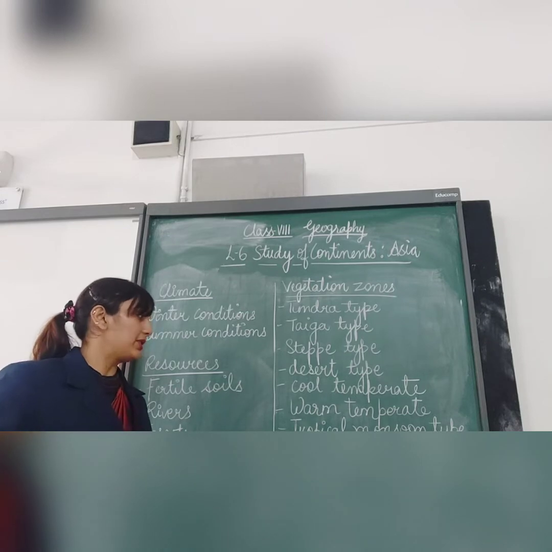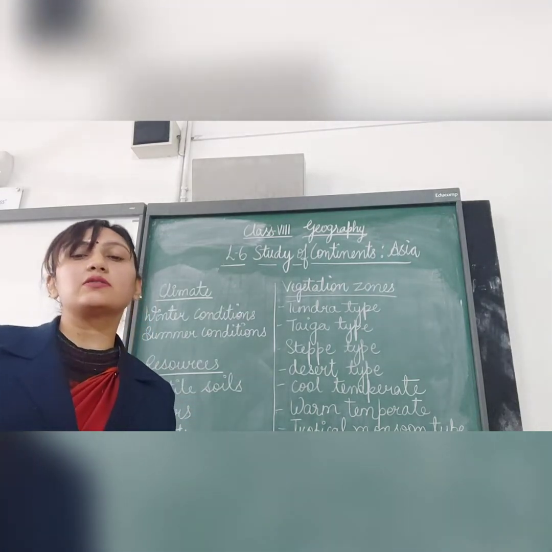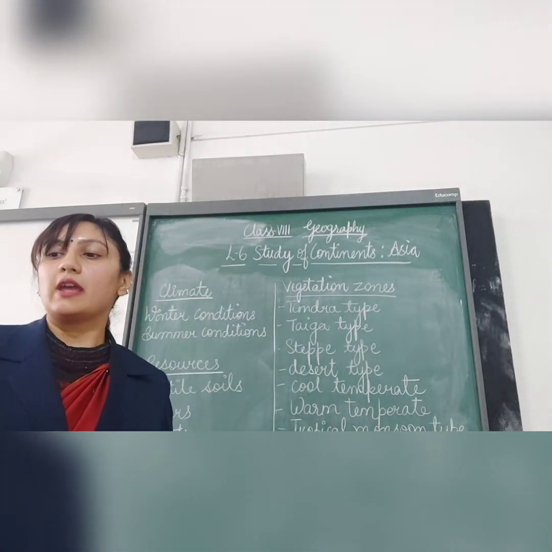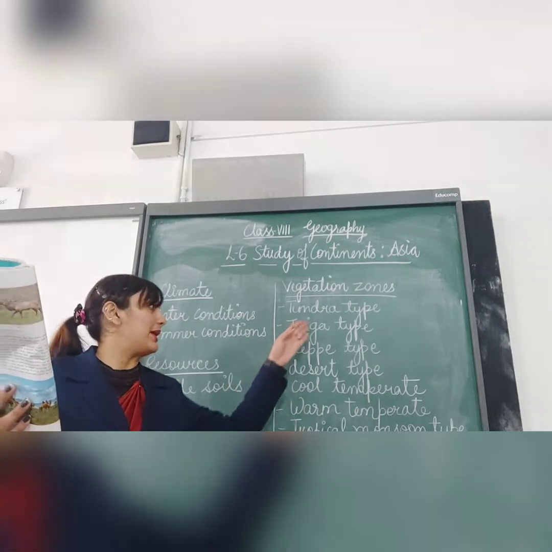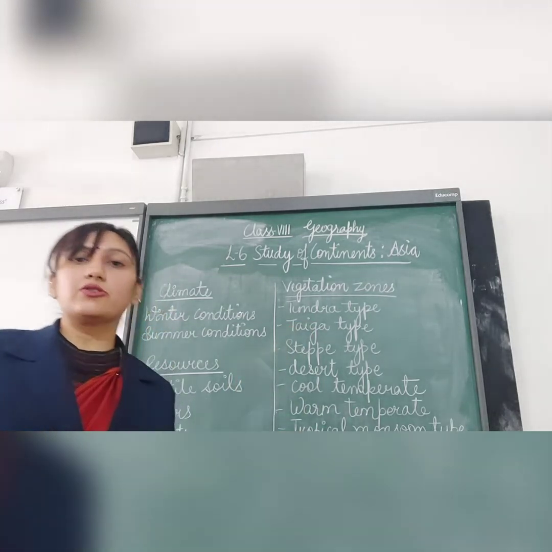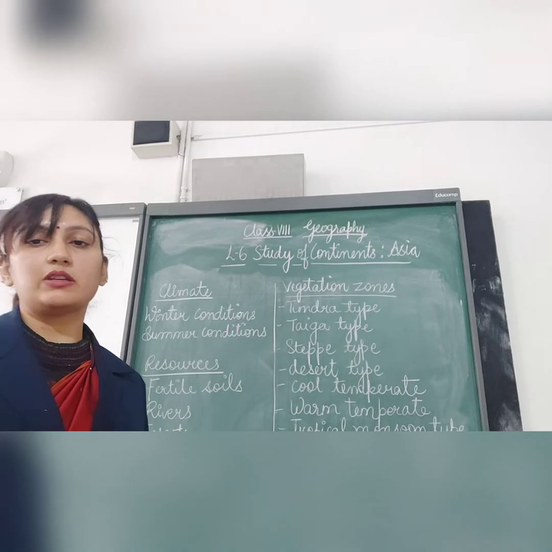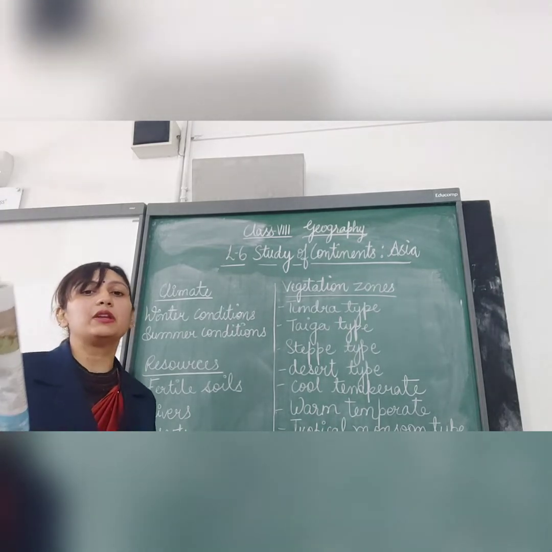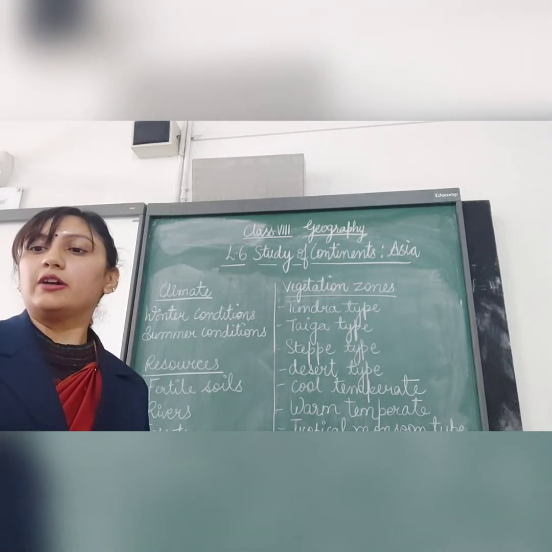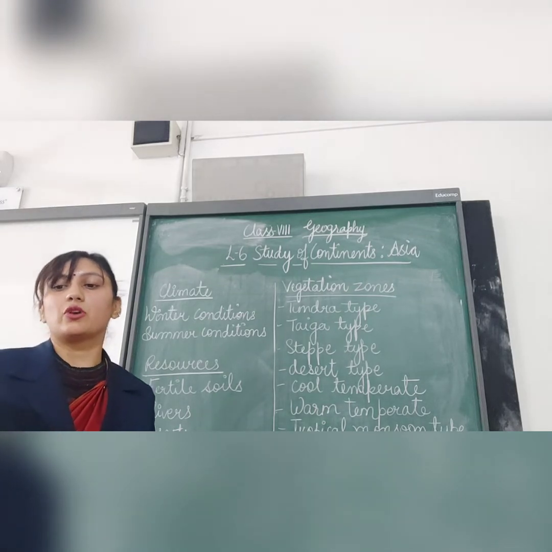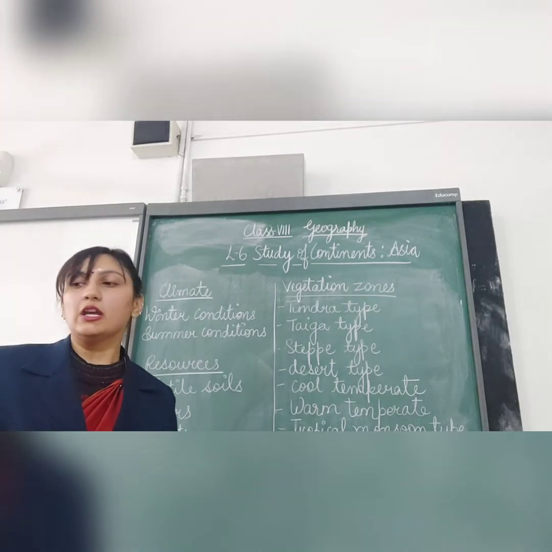The cool temperate zone is towards the eastern coastal areas of Asia, south of the taiga belt. There is a region of the cool temperate climate. Winters are cold and accompanied by snowfall. Here the summers are longer than those of the taiga belt and it is quite warm.